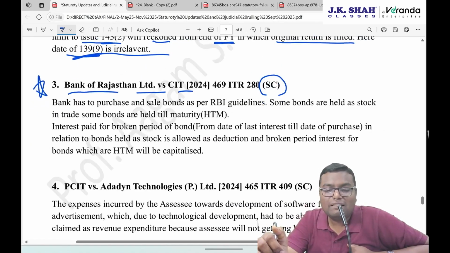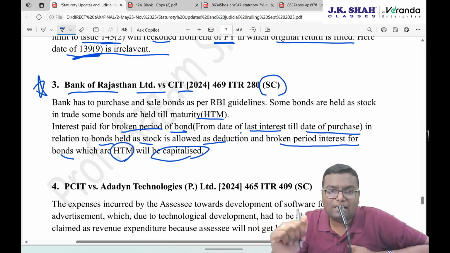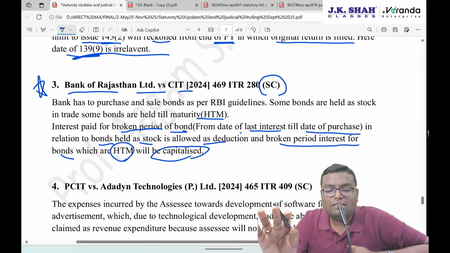The bank has to purchase and sell bonds as per RBI guidelines. Some bonds are held as stock in trade. Some bonds are held till maturity. Interest paid for the broken period of the bond, from the date of last interest till the date of purchase, in relation to bonds held as stock is allowed as a deduction, and broken period interest for bonds which are held till maturity will be capitalized. Broken period means simply from the date of last interest till the date of purchase.